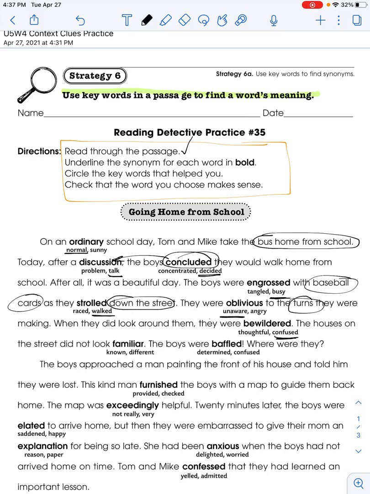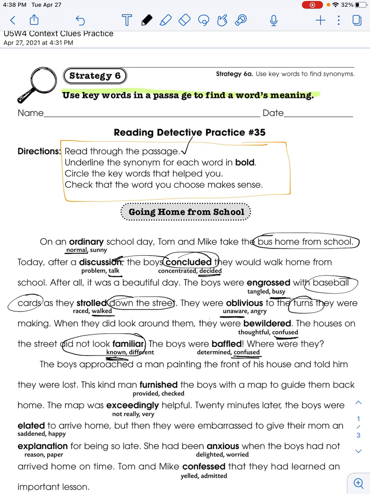The houses on the street did not look familiar. Familiar, does that mean they did not look known or they did not look different? Well, familiar is something you know if you're familiar with something. So the boys were baffled. Where were they? Baffled. So if they're lost, right, they did not look familiar, would you be determined or would you be confused? I think you'd be confused. Remember, you should be underlining and circling the same things I am right now on your page. You should be in split screen.